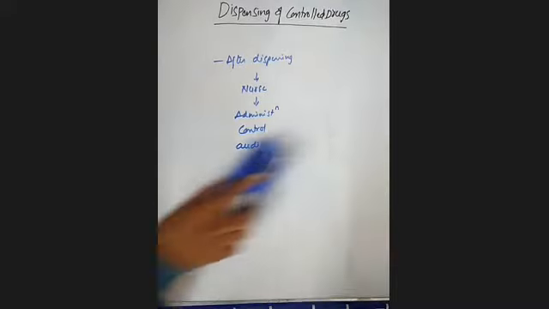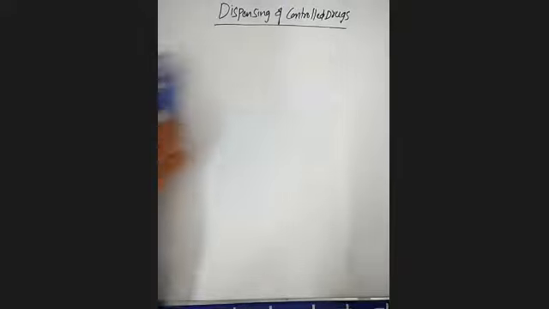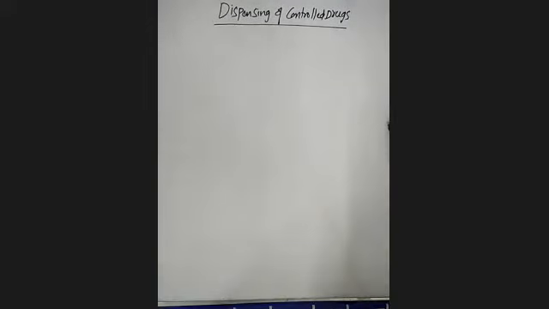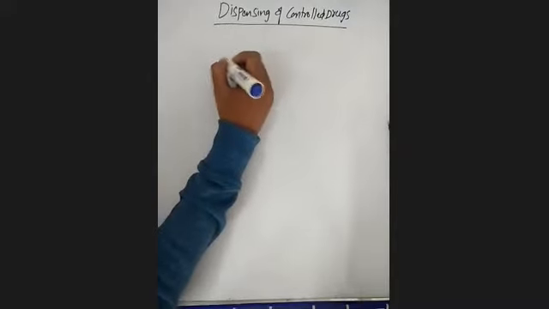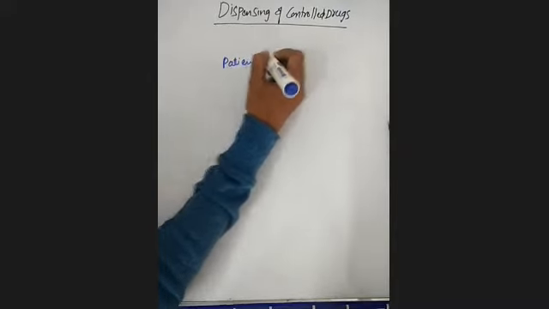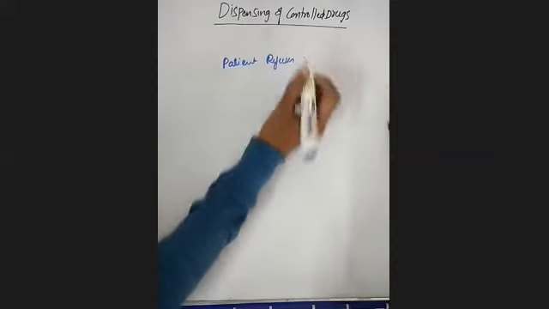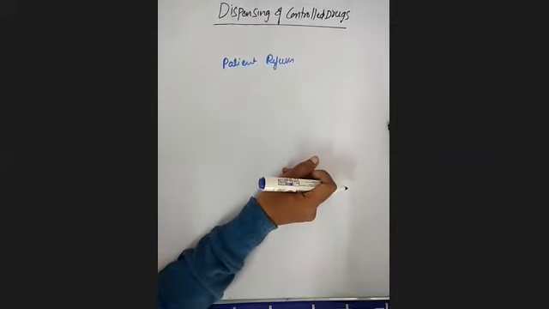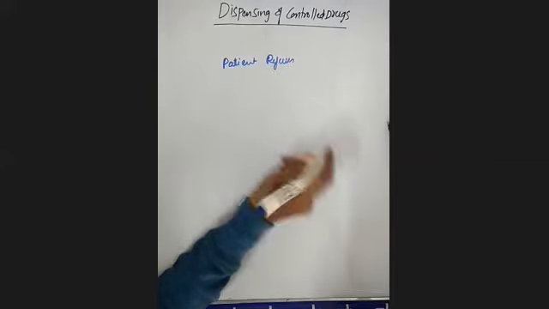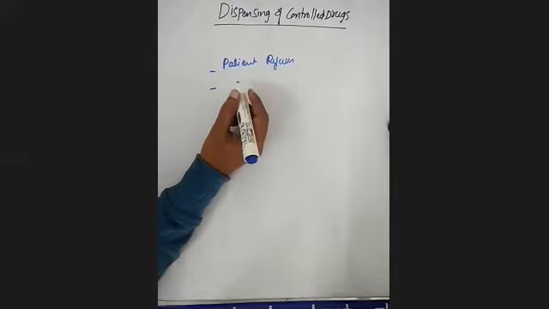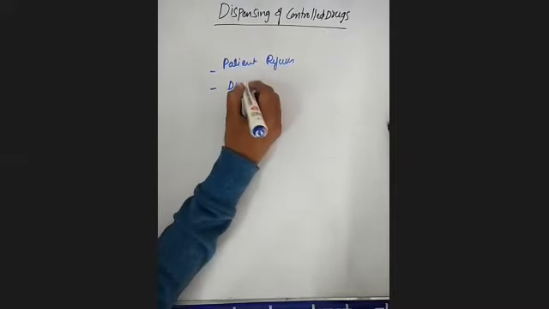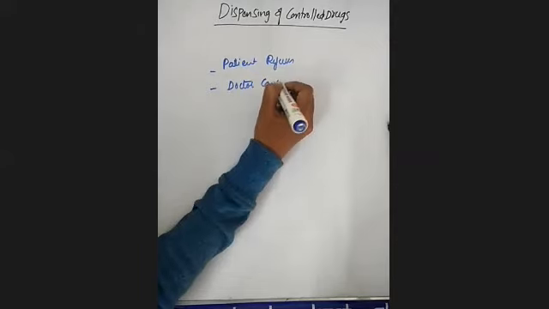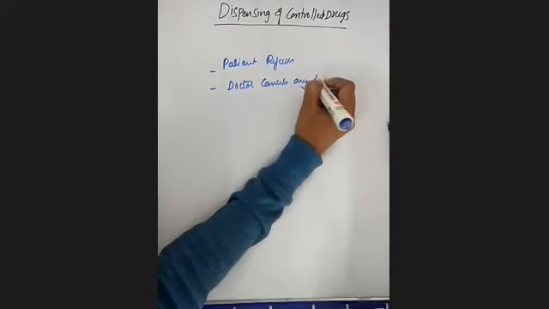Suppose the nurse is administering the drug and the patient refuses. Why? Because these are narcotic drugs, not normal drugs, and they have a lot of side effects. Sometimes the patient refuses, or the doctor cancels a dose.